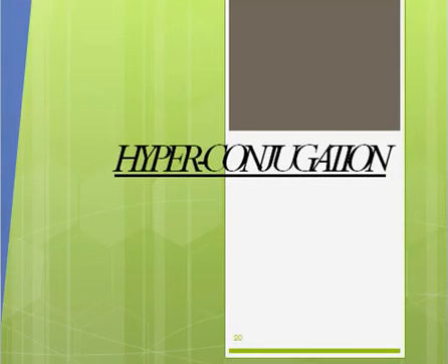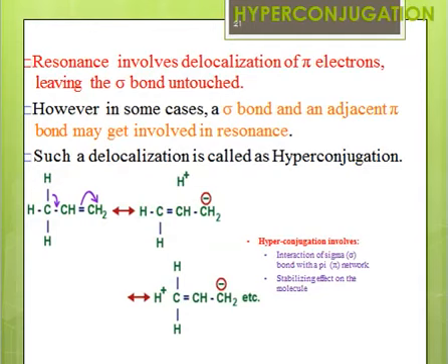Right now we'll discuss another concept, that is hyperconjugation. Hyperconjugation is very closely related to resonance. The only difference is that resonance involves the delocalization of only pi electrons, while the sigma bond remains untouched. The sigma bond is not affected by resonance, but in the case of hyperconjugation, it's actually the sigma bond which is delocalized, right? For a system to show hyperconjugation, it is compulsory that you have a carbon with at least one hydrogen, and this carbon must be bonded to another carbon that has a p orbital, right? If you have these two conditions met, then you can have hyperconjugation.